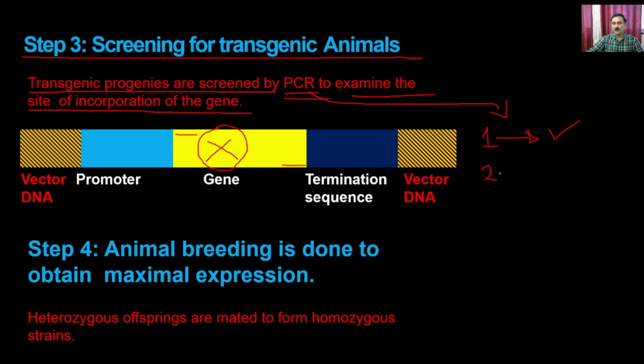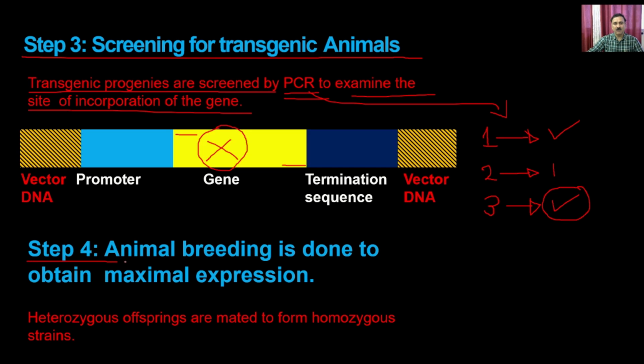Number two, you can use the marker enzymes. If you use a marker enzyme like thymidylate or some other kind of marker enzymes, that will say whether the integration is occurring at the right place or not. Third, you can use the place where you have introduced the gene, take the flanking sequences and do the PCR, and that will say whether the integration occurs at the right place or not. Because if it happens somewhere else, then that may interfere with the normal physiology of that particular animal as well.